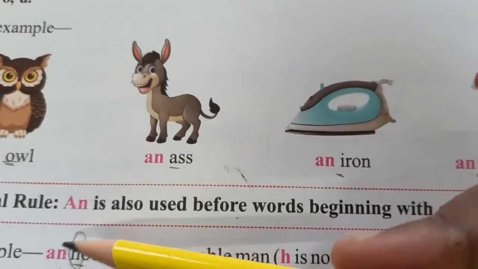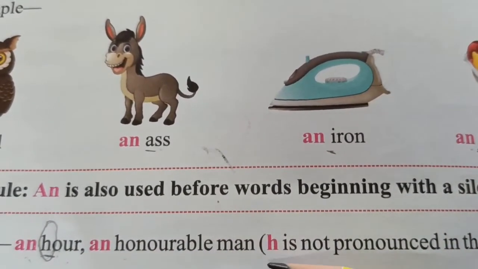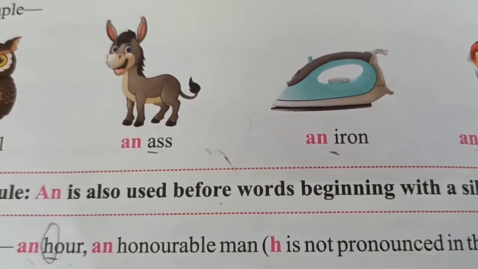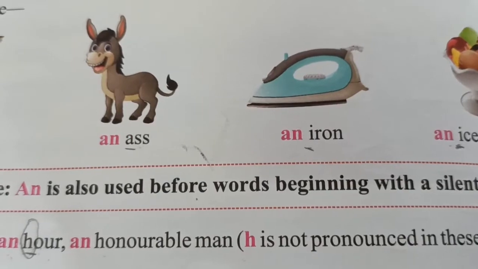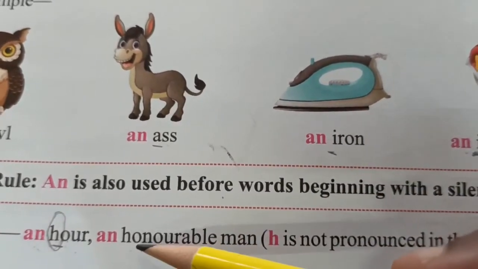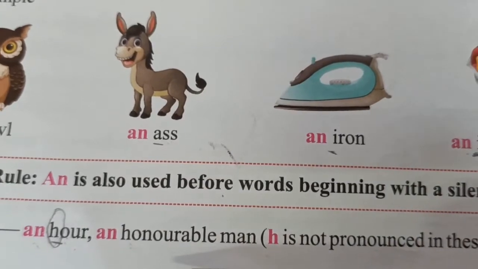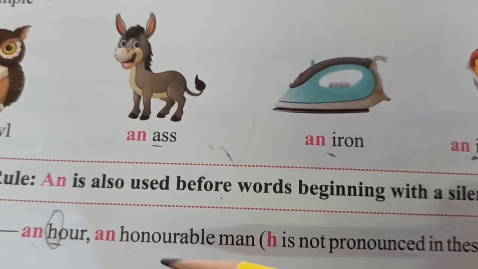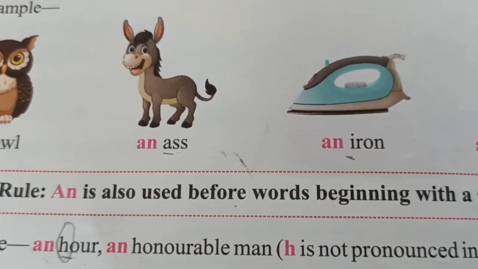An hour. An honourable man. We won't say honourable man with the H. H is silent here. So we will use an before the vowels or vowel sounds.